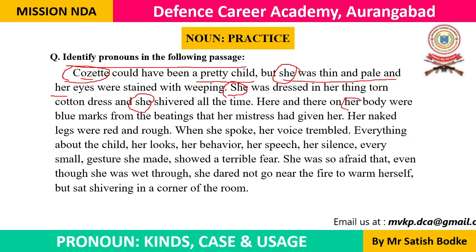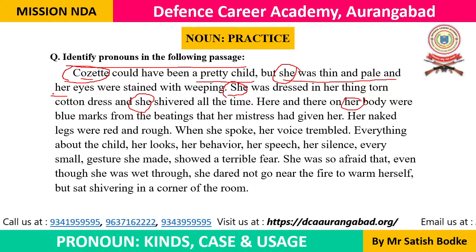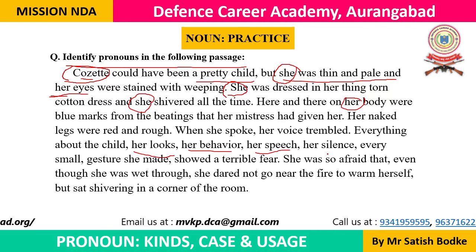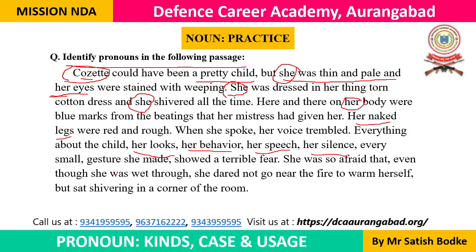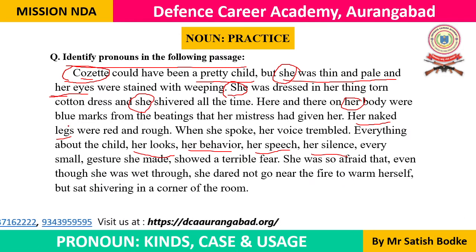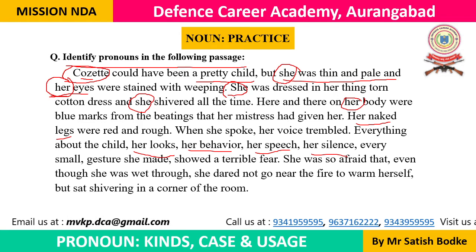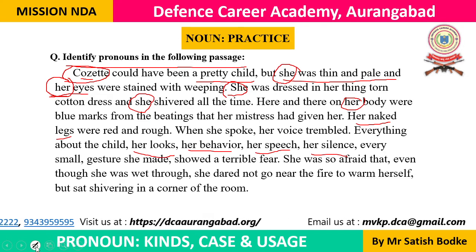Here and there on Cosette's body, if I repeat this noun, it will create redundancy. And in place of this noun, we are using the pronoun she. Her eyes, her looks, her behavior, her speech, her silence, her naked legs. These are all examples where we are using this word as an adjective. It's a possessive adjective form of the personal pronoun she. So this is how we replace a noun with the help of a pronoun, and in this way we avoid repetition.